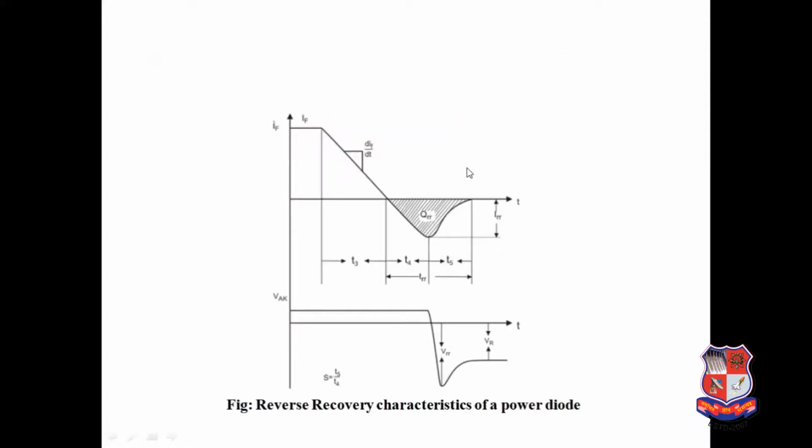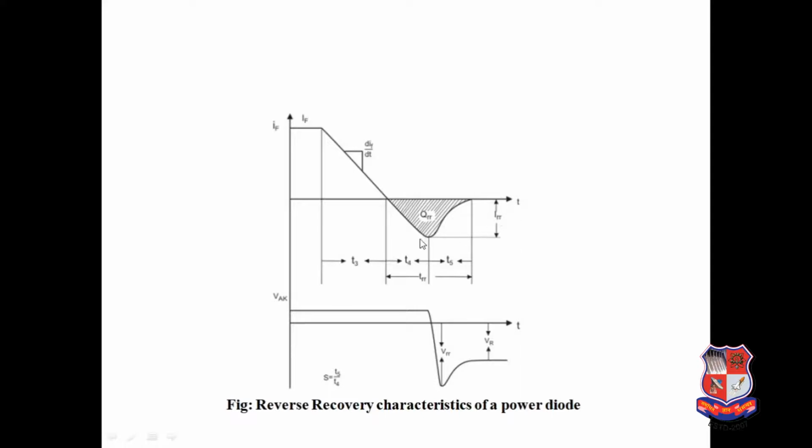So this is the characteristic which we go through. Now, the characteristic has some salient features. First, the diode current does not stop at 0. In a turn off process, the diode current does not stop at 0. Instead, it grows in the negative direction to IRR. So this is nothing but the reverse recovery current. It's called the peak reverse recovery current.